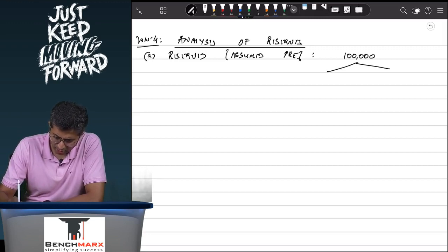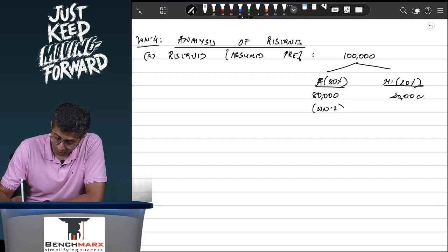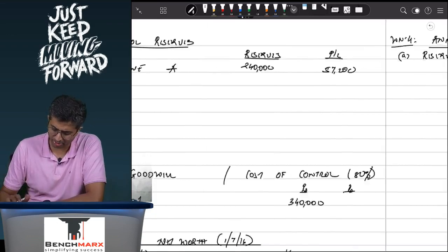Out of this 1 lakh, we can say 80% of this is attributable to the parent. Parent over here is A, and the remaining 20% is attributable to minorities. So 80,000 over here and 20,000. 80,000 over here will go in working note number 2 for goodwill calculation, whereas 20,000 is attributable to minorities, goes in working note number 3.